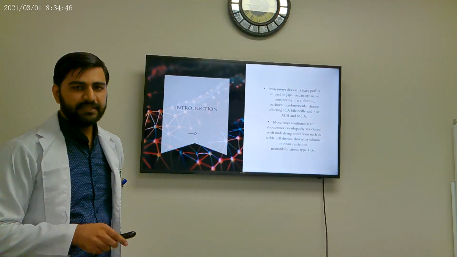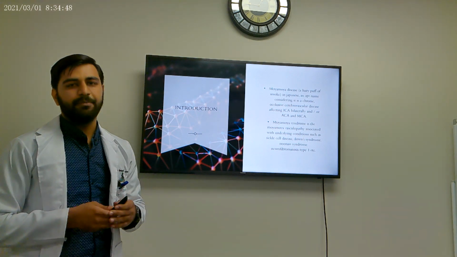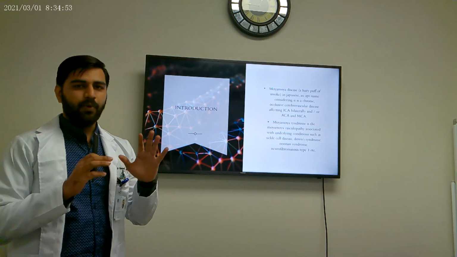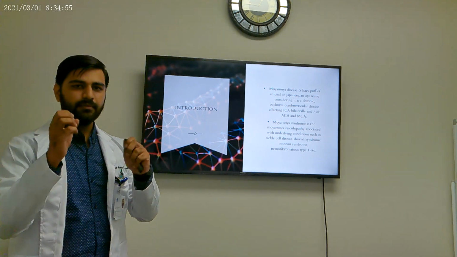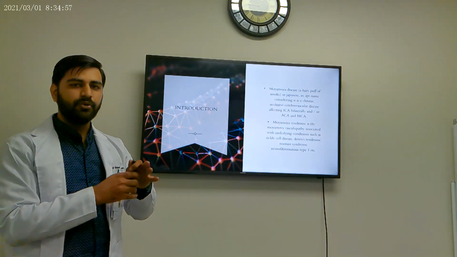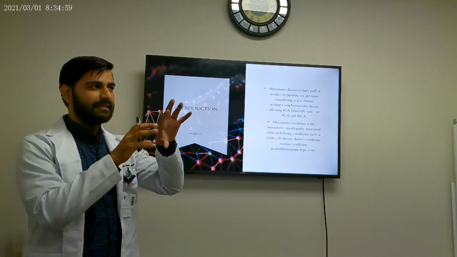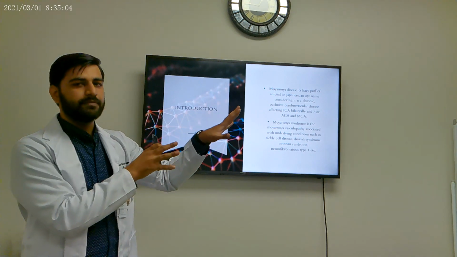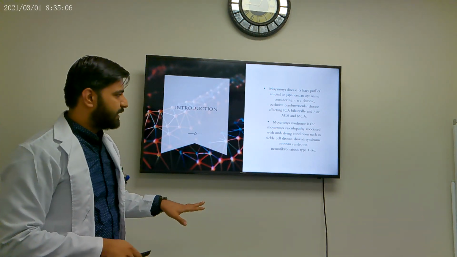Okay, so Moya Moya disease was given this name by a Japanese scientist. It means hazy puff of smoke. Now, why is it named that? Because when there is occlusion of the vessels, the collaterals will form, and on MRA it will look like somebody has given out a puff of smoke. That's why it was named that.